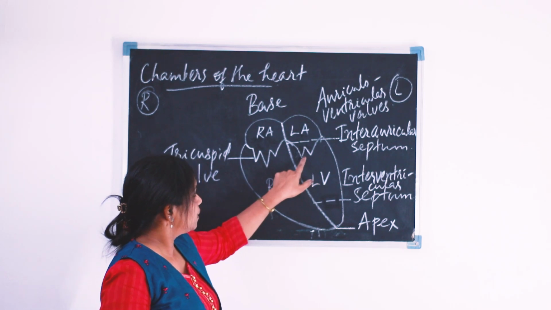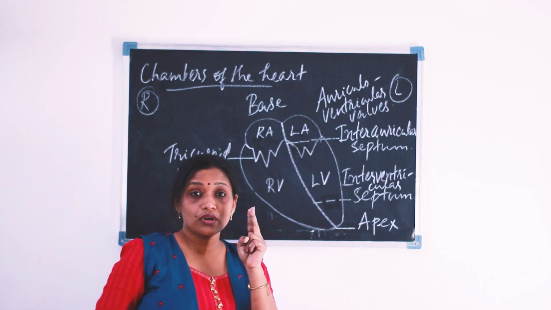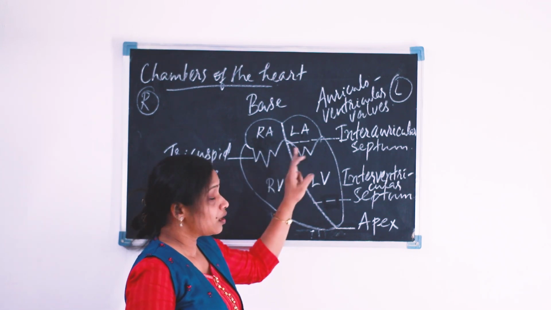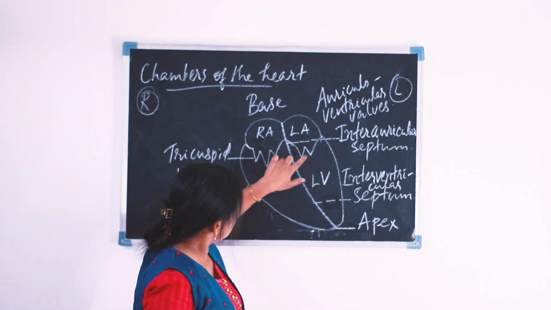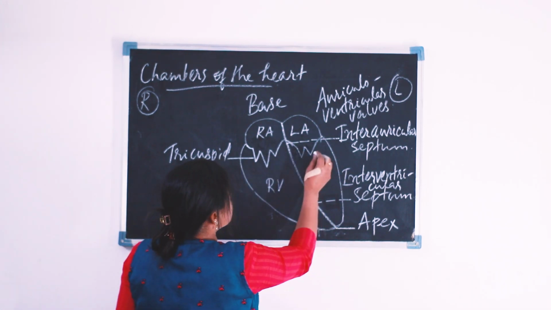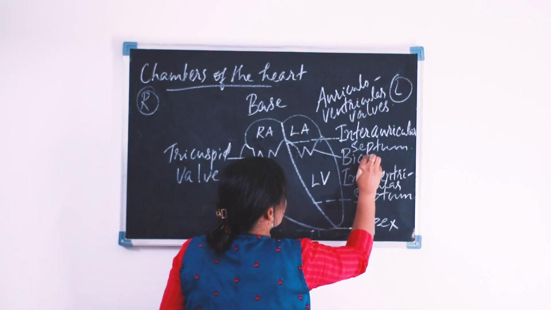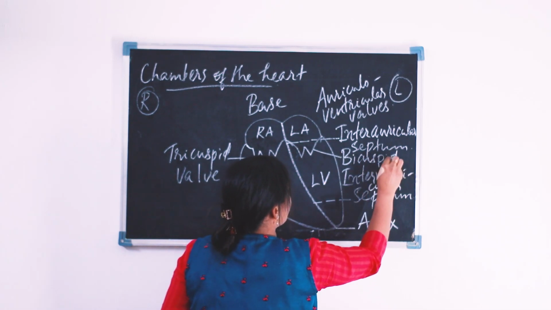Whereas on the left side of the heart, the valve consists of only 2 cusps, a couple of cusps. Hence, the name is bicuspid valve.